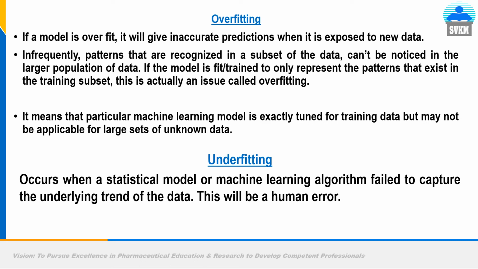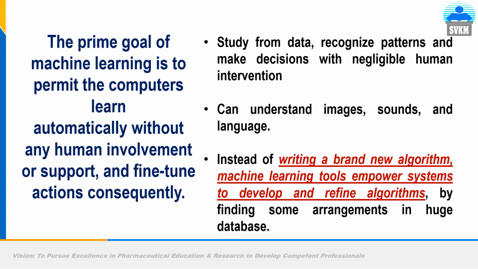On the other hand, underfitting occurs when a statistical model or machine learning algorithm fails to capture the underlying trend of the data. This will be a human error. The prime goal of machine learning is to permit computers to learn automatically without any human involvement or support and fine-tune actions subsequently.